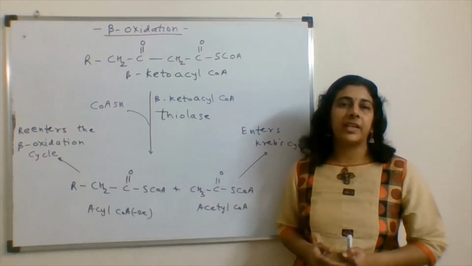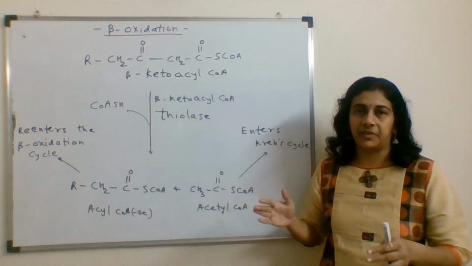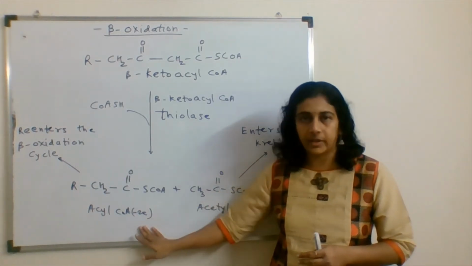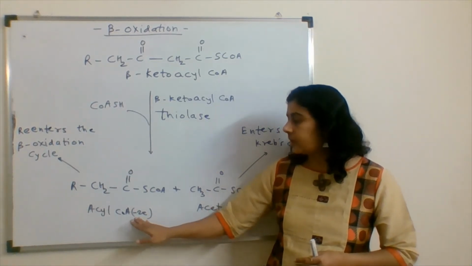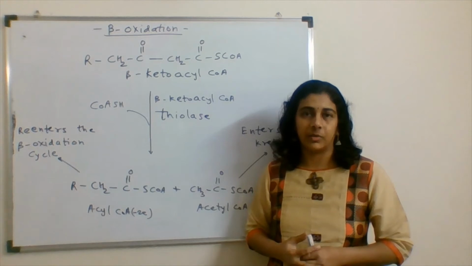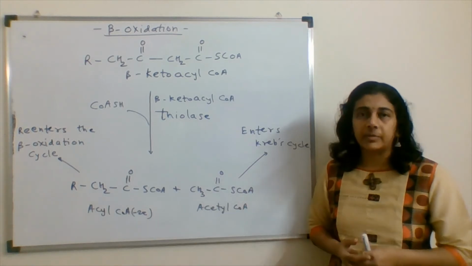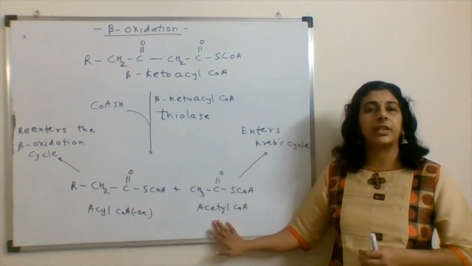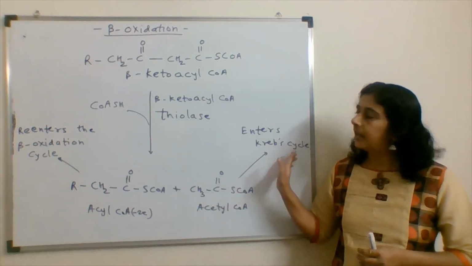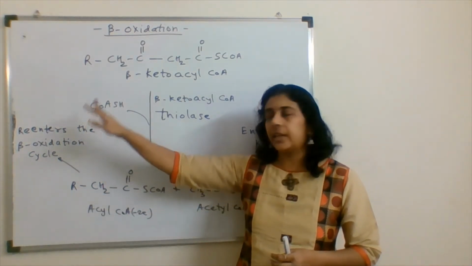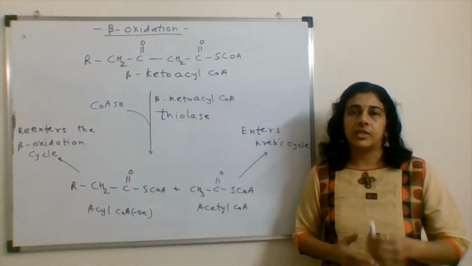Now this can be called the final step of beta oxidation. Here this beta ketoacyl CoA gets cleaved into two compounds, acyl CoA and acetyl CoA. See here, this acyl CoA is 2 carbons less than the initial acyl CoA. So every time, these 2 carbons get cleaved off as acetyl CoA. This acetyl CoA enters the Krebs cycle and this acyl CoA re-enters the beta oxidation for further cleavage. In this way, beta oxidation goes on.